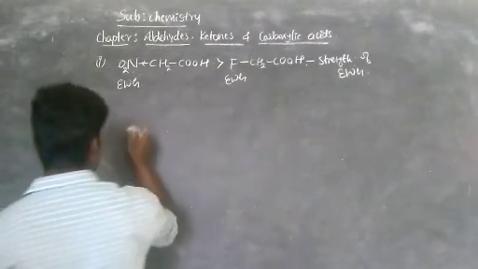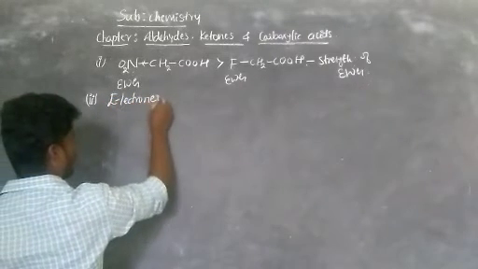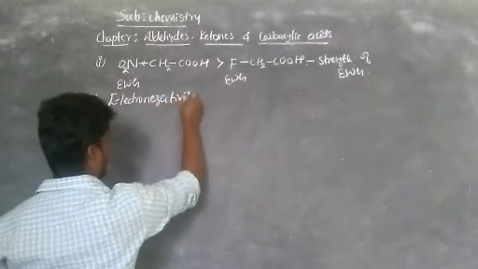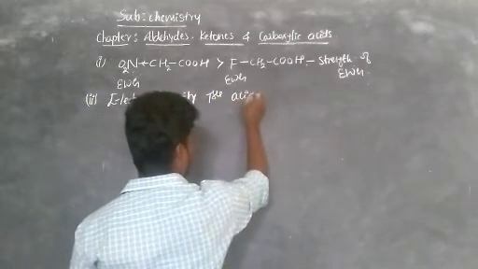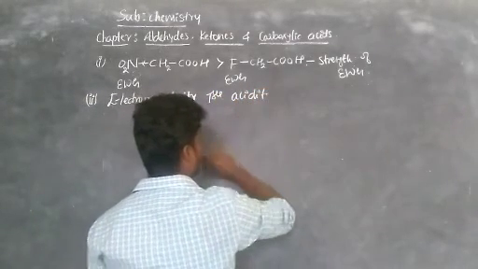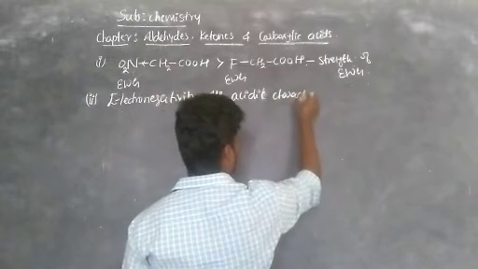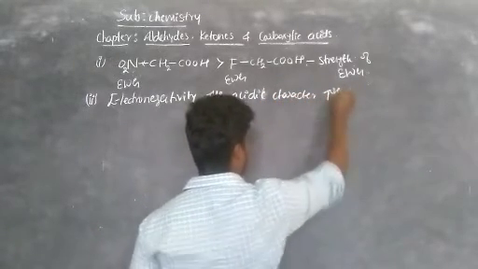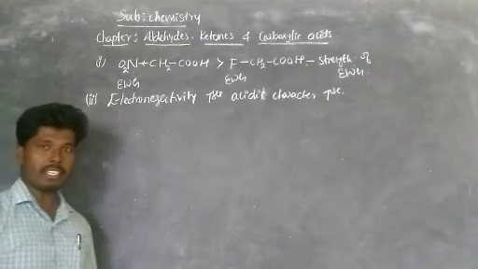The electronegativity of an atom increases, and the acidic character increases.